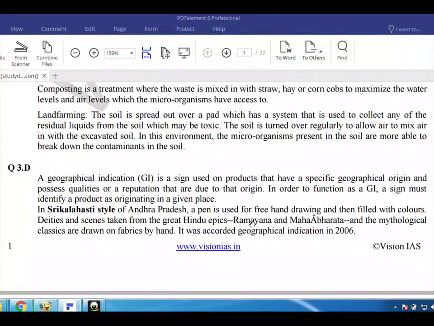Q3. E. A geographical indication, GI, is a sign used on products that have a specific geographical origin and possess qualities or a reputation that are due to that origin. In order to function as a GI, the sign must identify the product as originating in a given place. In Srikalahasti style of Andhra Pradesh, a pen is used for freehand drawing and then filled with colors. Deities and scenes taken from the great Hindu epics Ramayana and Mahabharata and the mythological classics are drawn on fabrics by hand. It was accorded geographical indication in 2006.